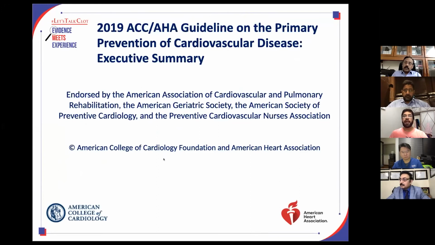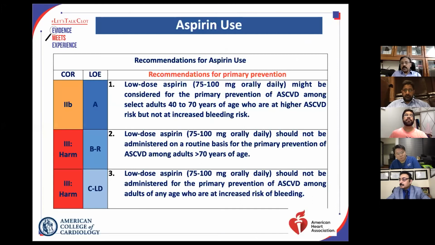So these are the guidelines for primary prevention of cardiovascular disease, and as far as the recommendation of aspirin use is concerned, it shows that low dose aspirin might be considered for primary prevention of atherosclerotic cardiovascular disease in a person who is 40 to 70 years of age, who is at higher risk of developing ASCVD events, but has no increased risk of bleeding. That means the person should have more than 10 to 15% 10-year risk of development of ASCVD events, but there should be no increased risk of bleeding. This is for all persons.